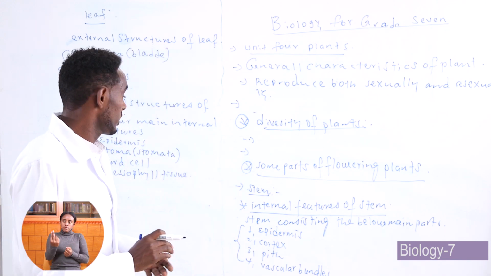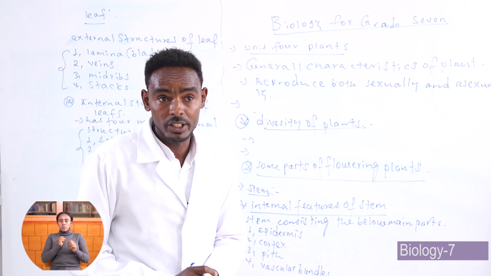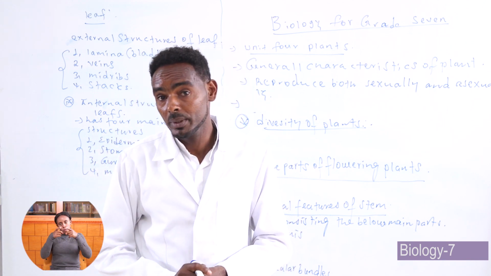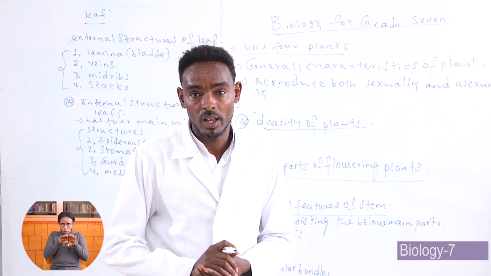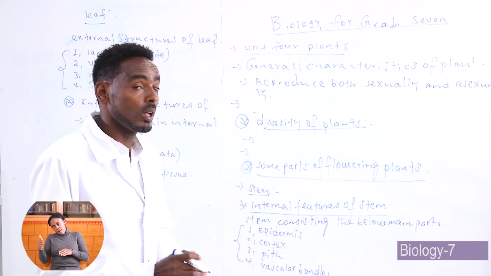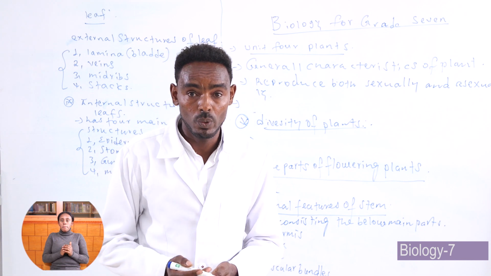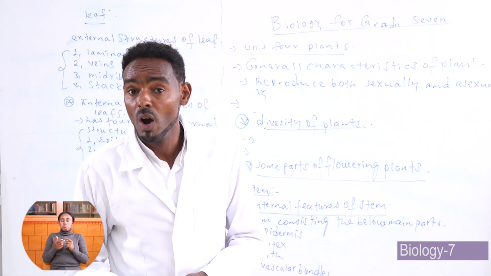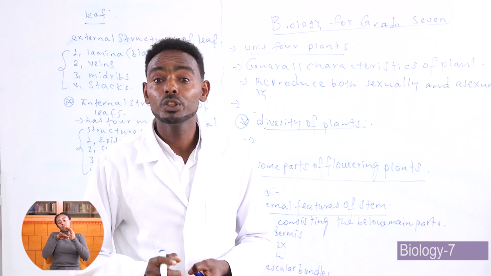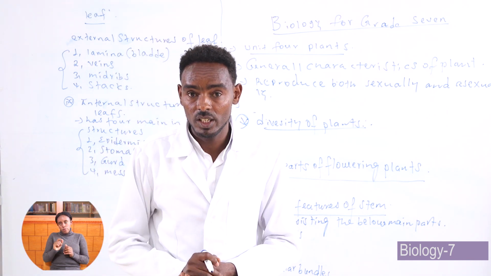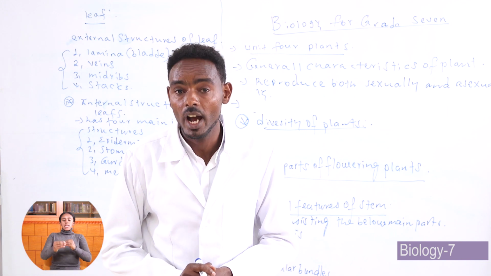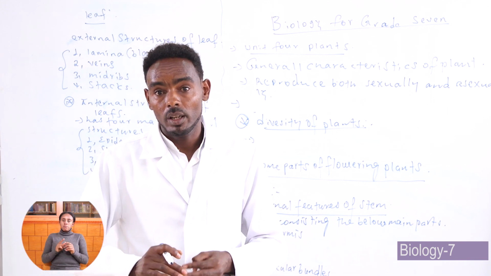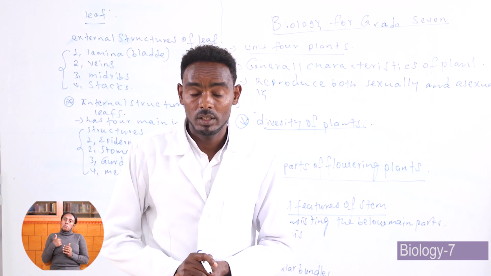The third one is the guard cell. Guard cell is a bean-shaped structure which controls the opening and closing of a stomata. And the last one is called mesophyll tissue. Mesophyll tissue is a plant tissue which is found in the leaf and used for photosynthesis because it contains a high amount of chloroplast, or what we call a pigment.